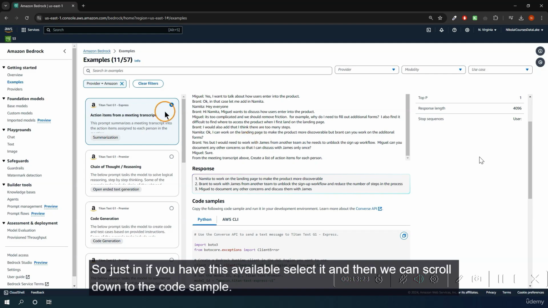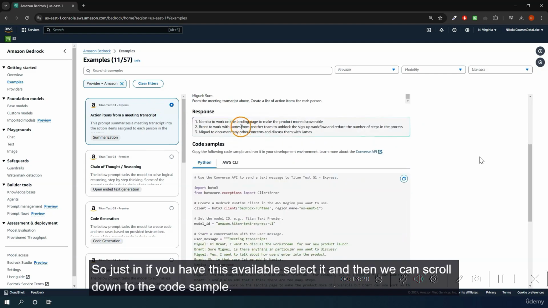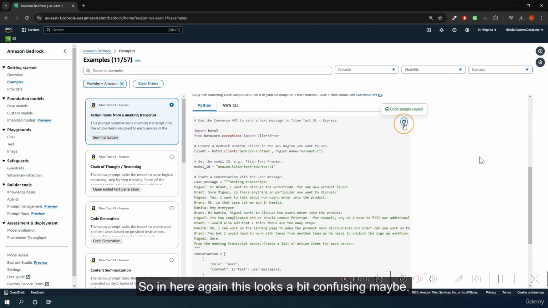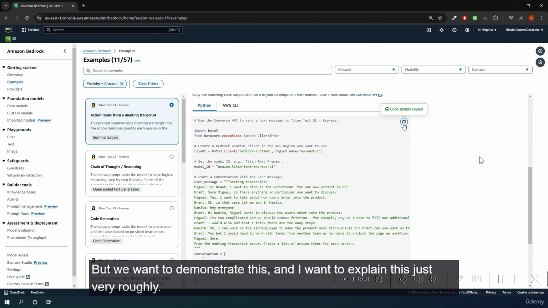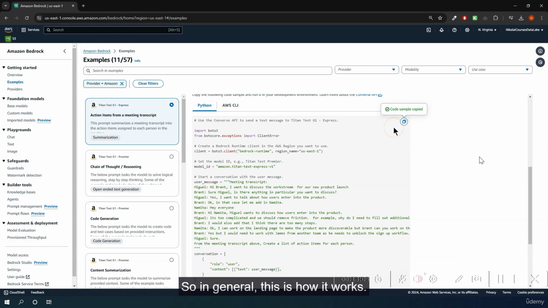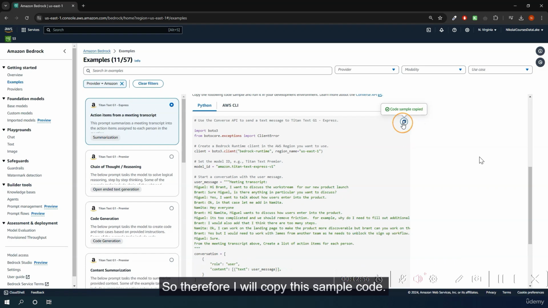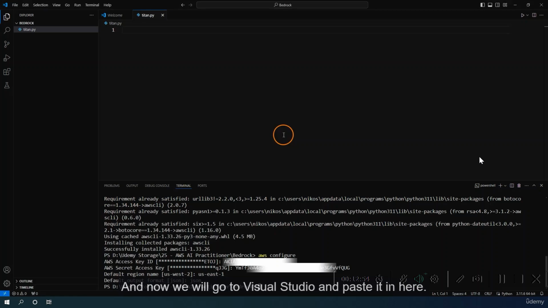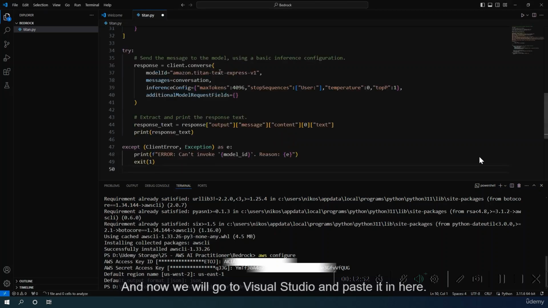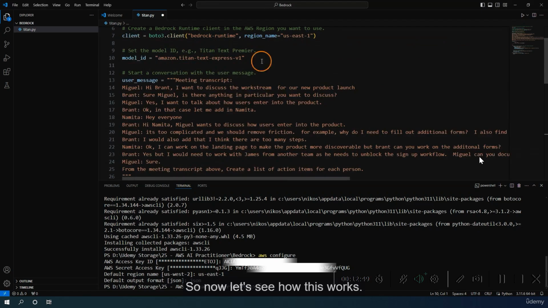So if you have this available, select it, and then we can scroll down to the code sample. So in here, again, this looks a bit confusing maybe, and this is not a Python course. Don't worry, we don't need to understand how this works exactly, but we want to demonstrate this, and I want to explain this just very roughly. So in general, this is how it works. And even if we have another use case, this is still the structure how this works. So therefore, I will copy this sample code, and now we will go to Visual Studio and paste it in here. So now let's see how this works.